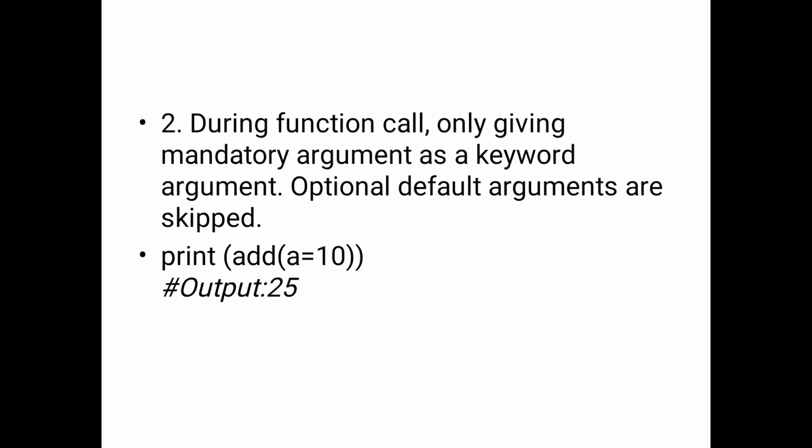During the function call, only giving the mandatory arguments. So first, in the main definition we are assigning no values to a. So at the runtime only we are getting the value. So print a is equal to 10. So initially a is equal to nothing, b is equal to 5 and c is equal to 10. But now we are entering the runtime. In the runtime we are entering the value for a is equal to 10, b is equal to 5, c is equal to 10. So the output is 25.